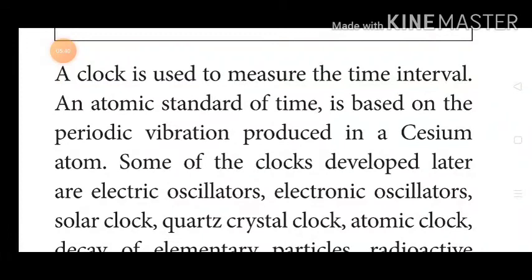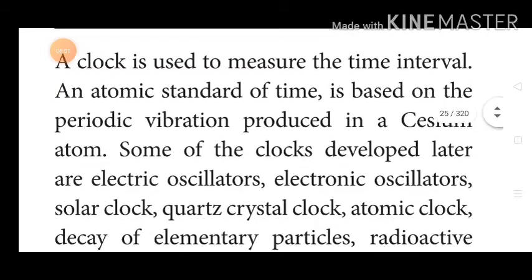An atomic standard of time is based on the periodic vibration produced in a cesium atom. In the cesium atom, the periodic vibration of particles measures the time or second.